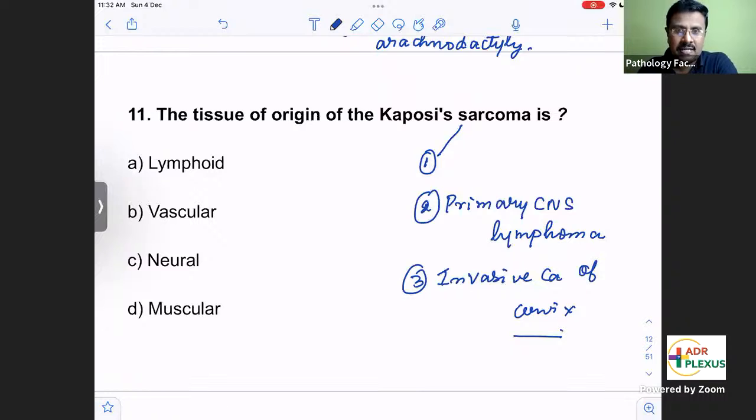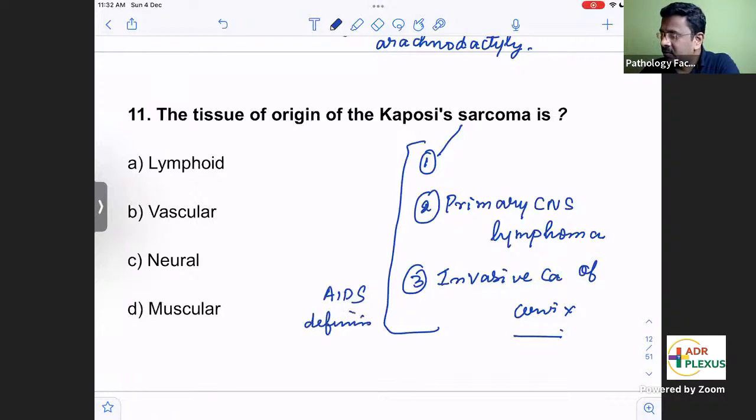Not lobular carcinoma. These tumors are called AIDS defining neoplasms. Among them, the most common is Kaposi sarcoma.